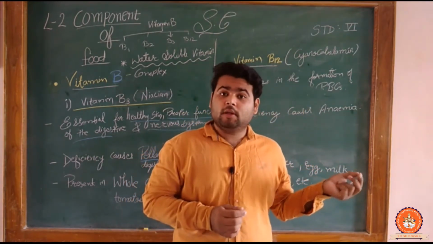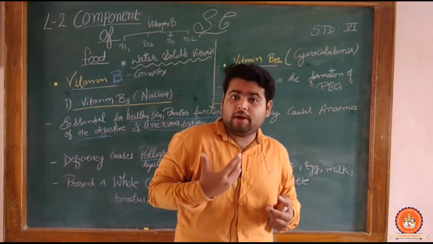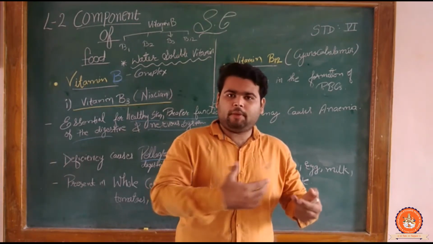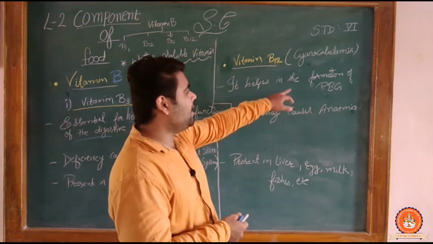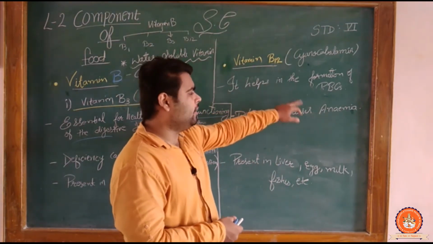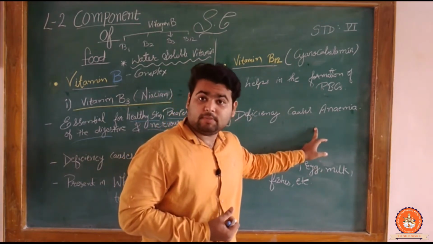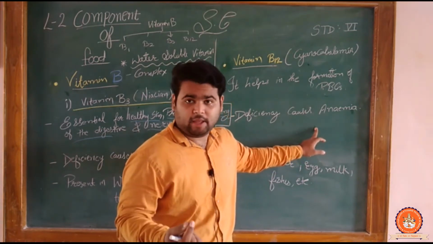Anemia means what? Your body is not going to generate your blood. Your body will not be able to generate red blood cells. So after every 3 months blood has to be transfused into your body. Clear? So it is a lack of blood, and we call it anemia. So sir, this is a very serious problem. Yes, this is a very serious problem. If blood is not transfused, a person can even die.